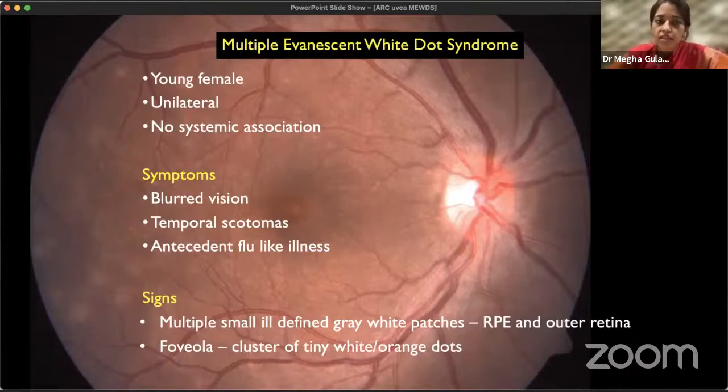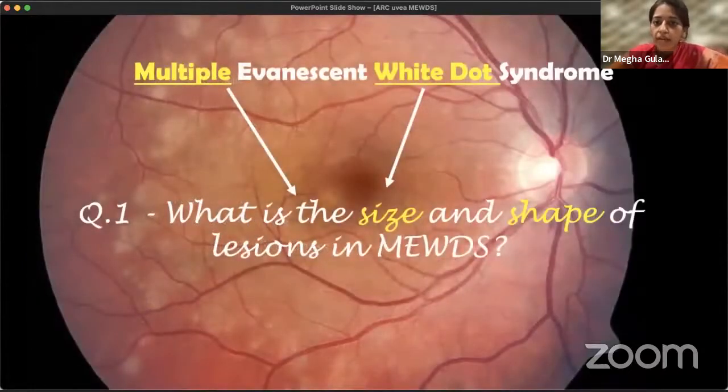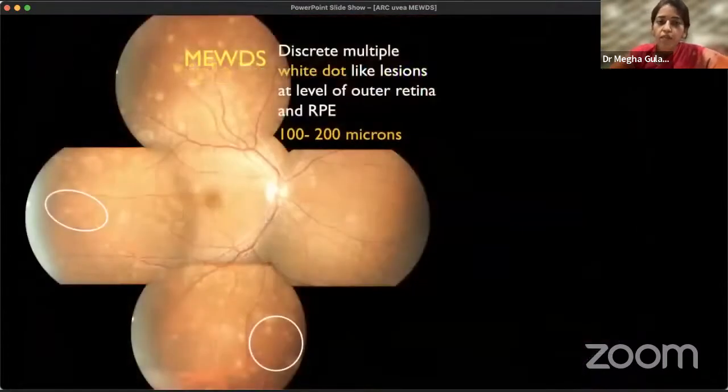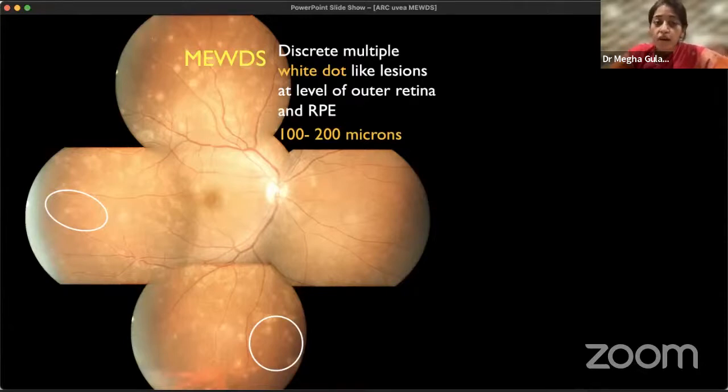Now, as the name suggests, multiple evanescent white dot syndrome. So what is the size and shape of the lesions we see in MEWDS? There are multiple discrete white dot-like lesions at the level of the outer retina and retinal pigment epithelium. The size is very small, from 100 to 200 microns, so it is very easy to miss them. Clinically, they appear as gray-white dots.